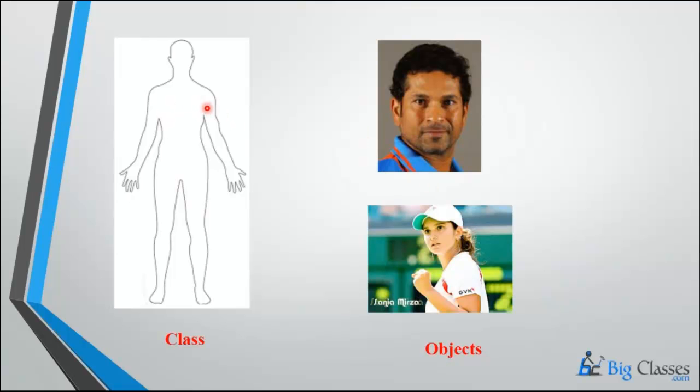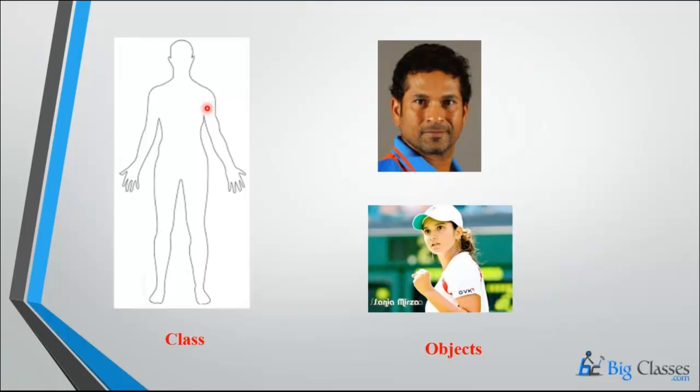Let me give more examples. A flower is a class, whereas a rose and a lily are the objects. Flower is not visible, whereas rose and lily are visible. Another example: fruit is a class, because we cannot see a fruit, but we can see a banana or an apple. These are the objects, and the imaginary thing is always called a class.